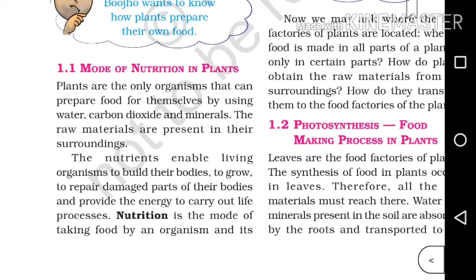The nutrients enable living organisms to build their bodies, to grow, to repair damaged parts of their bodies and provide the energy to carry out life processes. This is the answer for the question, why nutrients are essential for living organisms. So, these nutrients are very essential, isn't it? Nutrients enable living organisms to build their body, to grow, to repair the damaged parts and they also provide energy to carry out the life processes, isn't it?